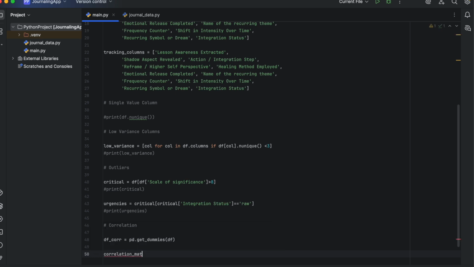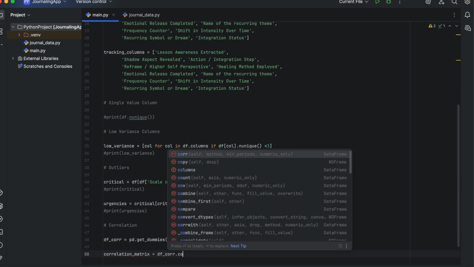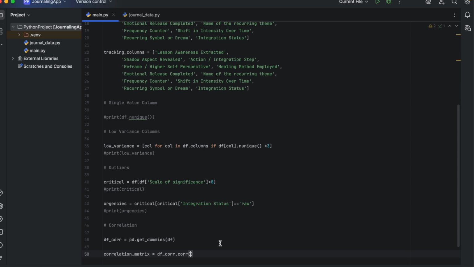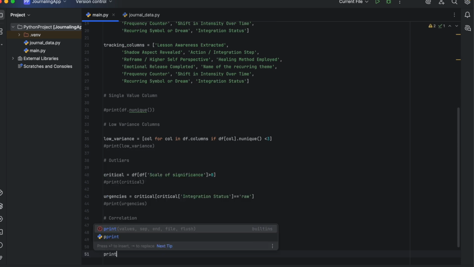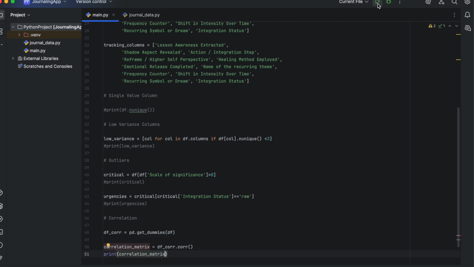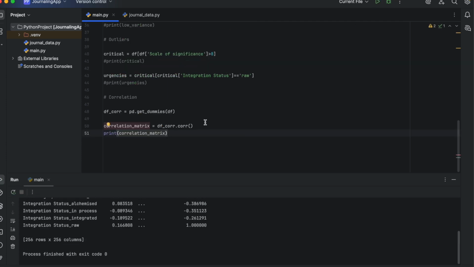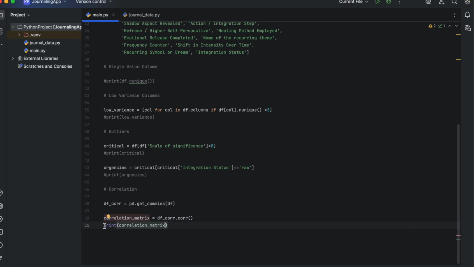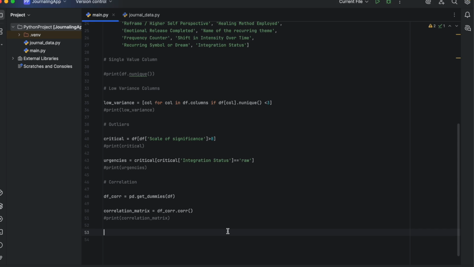However, our journaling table is mainly based on text data, whereas machine learning models only recognize numeric inputs. So what do we do in this case? One-hot encoding transforms text data into numbers so that our model can properly work with it for correlation. Then we calculate the correlation matrix and filter out the strongest ones. We're especially interested in strong correlations, above 0.7, but we avoid perfect 1.0 correlations, often just duplicates of the same